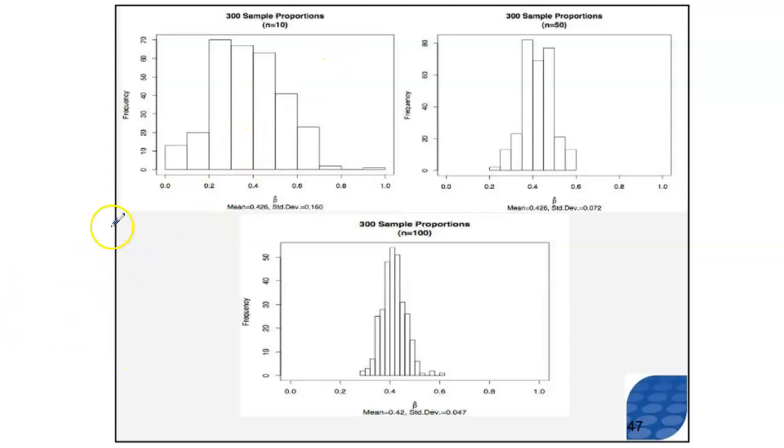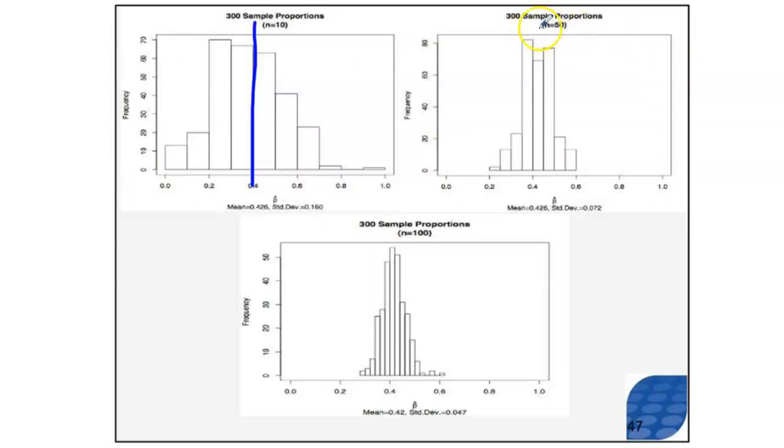Here are the results of that situation. Lo and behold, look what happened. We said that 0.42 was the proportion for the population. Now, when I used samples of n equals 10, the center is here, but it doesn't look that good. It doesn't look super normal.